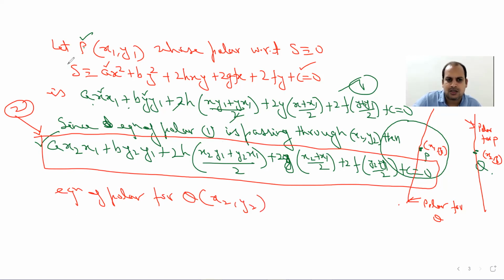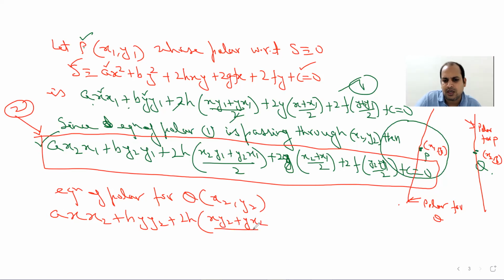On this, I need to write x square as x2, so a x x2 plus again b y y2 plus h, all term x y2 plus y x2, upon 2 plus 2g x. So in place of x, write x plus x2 by 2 plus 2f, y plus y2 by 2 plus c equal to 0. So you will find this one.